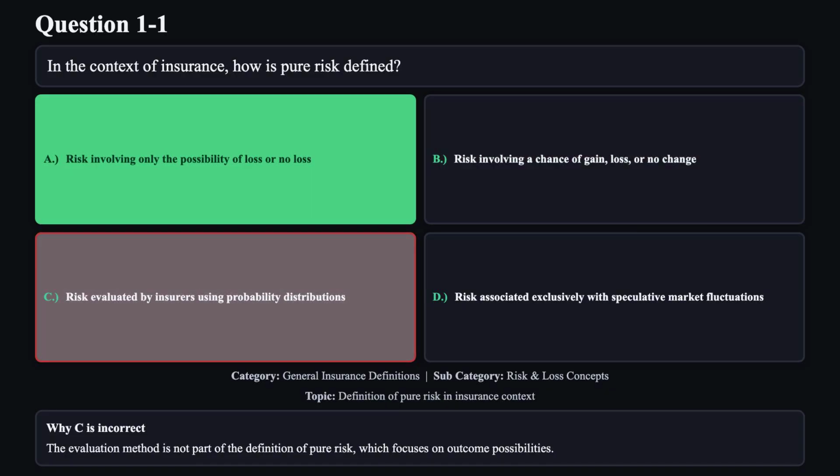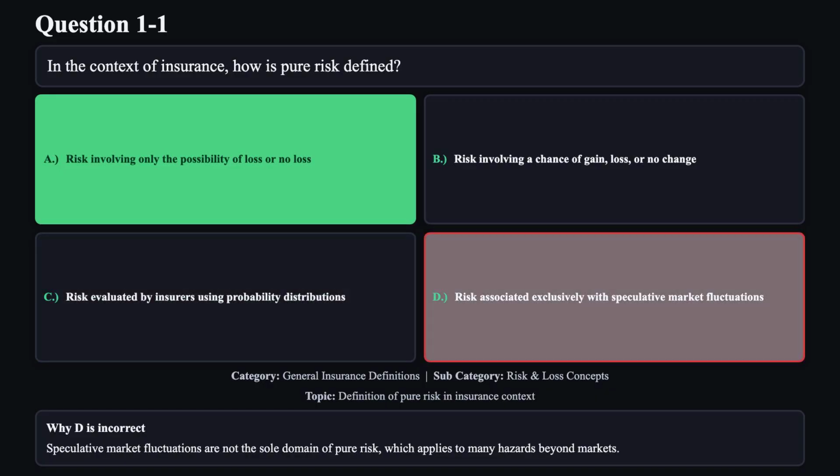Reason C is not correct. The evaluation method is not part of the definition of pure risk, which focuses on outcome possibilities. Reason D is not correct. Speculative market fluctuations are not the sole domain of pure risk, which applies to many hazards beyond markets.